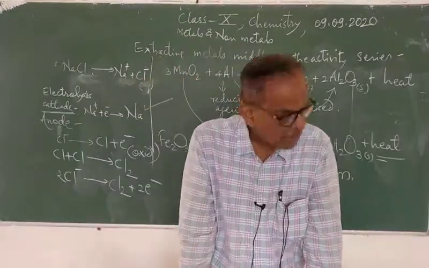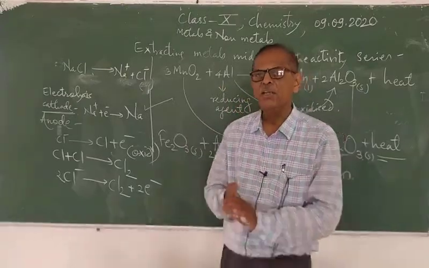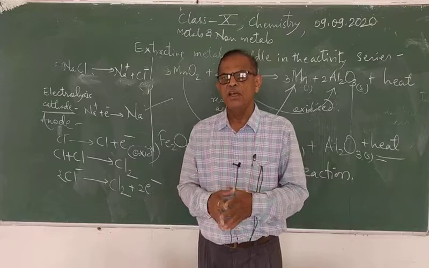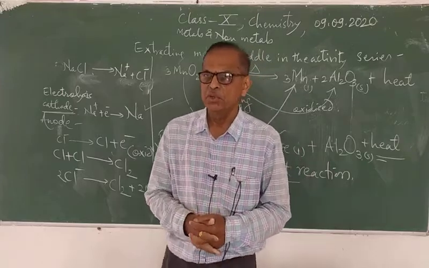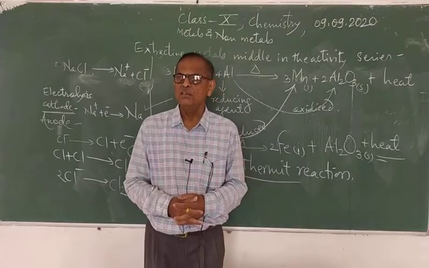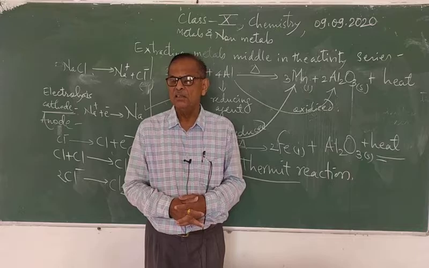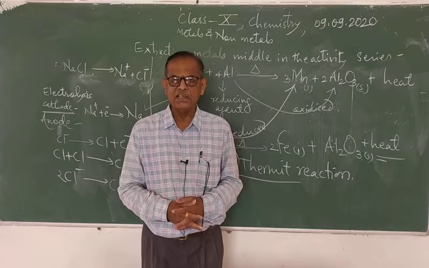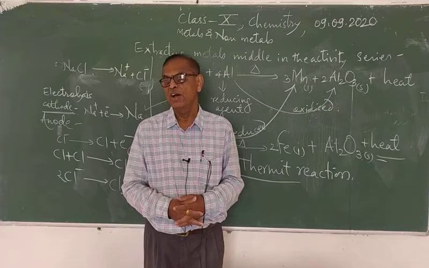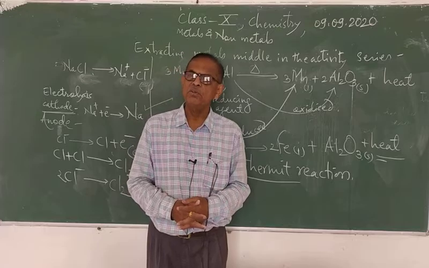Now the next part is the refining of the metals. Refining of the metals means the metals which we obtain are not 100% pure. In order to increase the purity of the metal, we subject the metal to refining. For example, copper, gold, silver, etc. These metals are subjected to the process of refining. In the process of refining, what do we do?